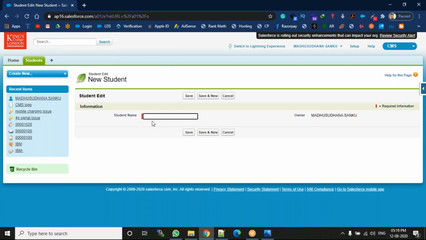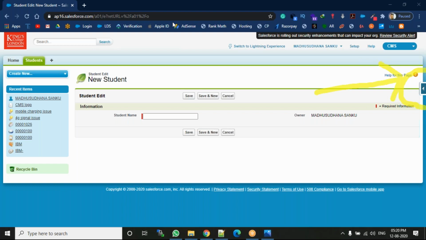This form consists of different fields. Now our topic is how to create these fields. See here, on the right side we are having one button. Observe carefully. This button is called the Force.com quick access menu.